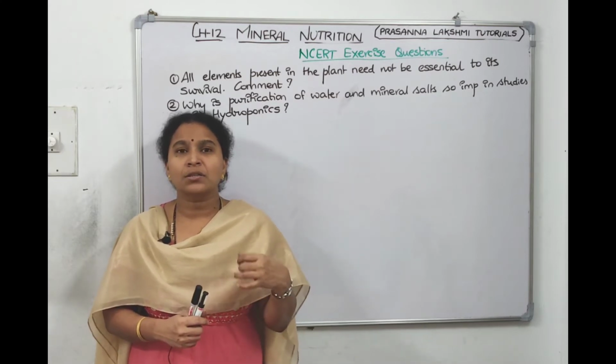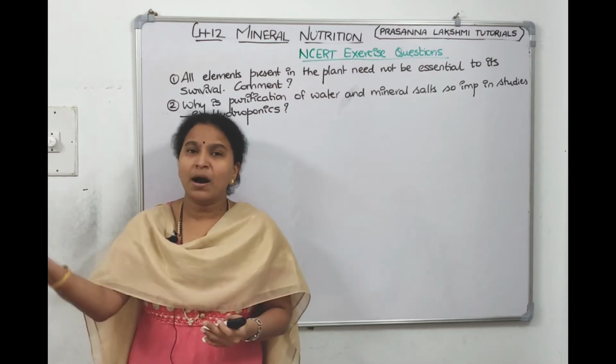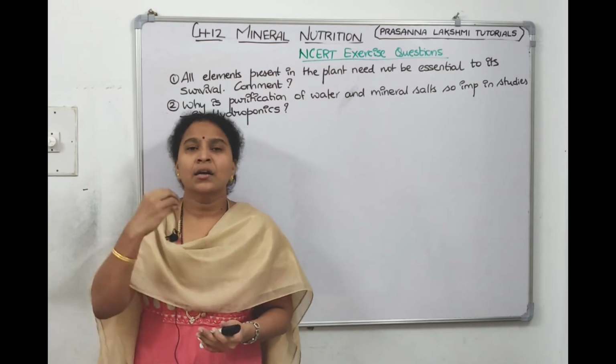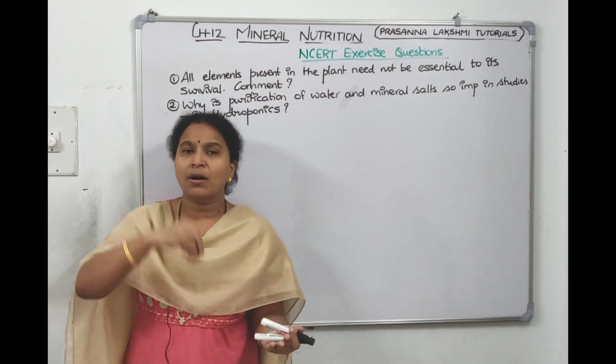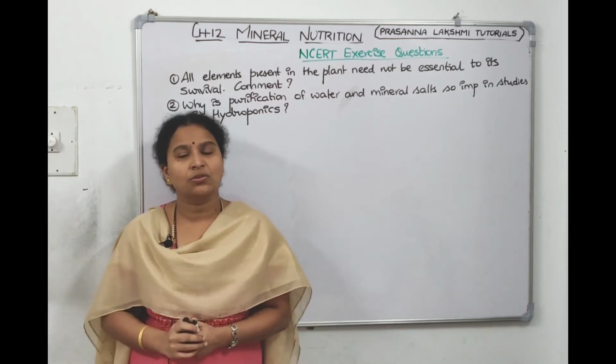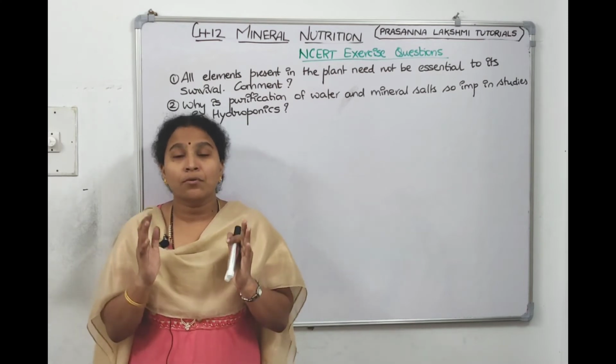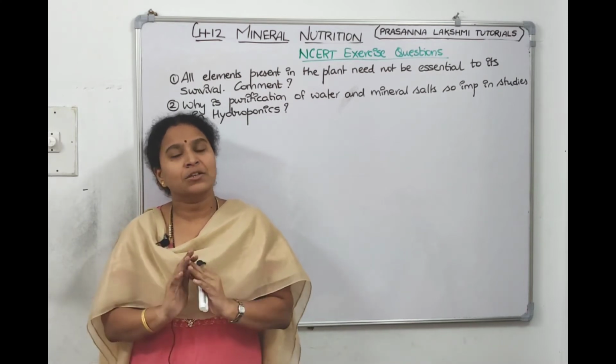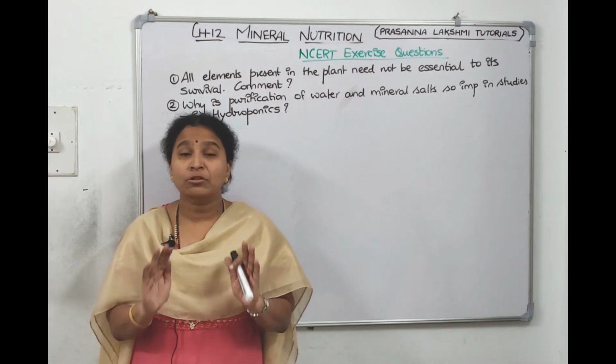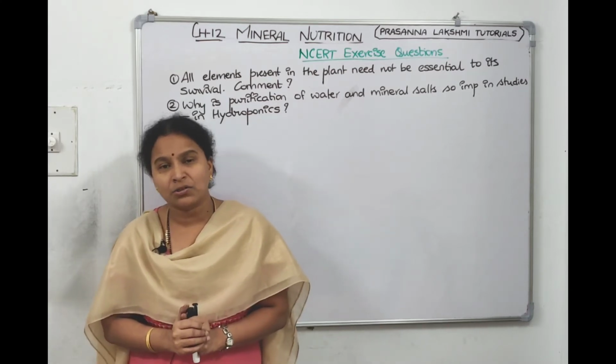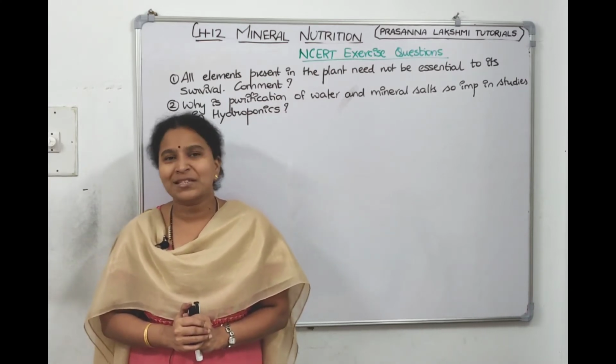Whatever minerals you are adding, that should give you the data. If minerals are already there and you add more, the concentration will change, no? So that's why we need to use purified water in which minerals should not be there, and we should be able to control the pH also. Understood, children? This is the explanation for the second question.